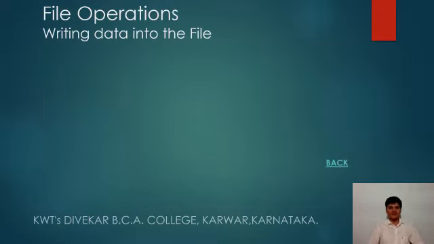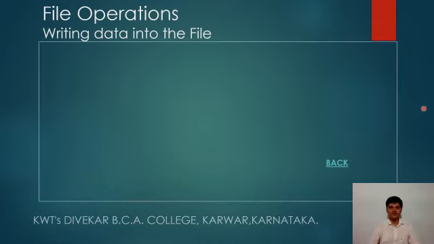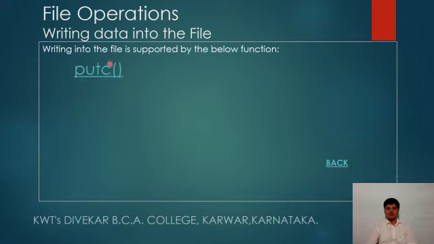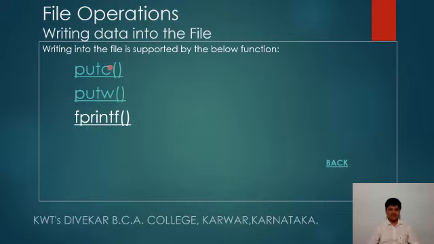Now moving further, we have file operations, that is writing data into the file. Writing data can be done with the help of 3 functions, that is putc, putw, and fprintf. These first two are unformatted input functions, whereas fprintf is a formatted input function.